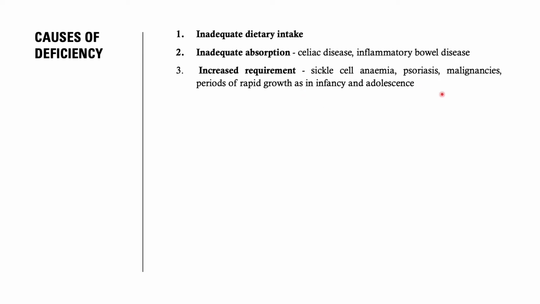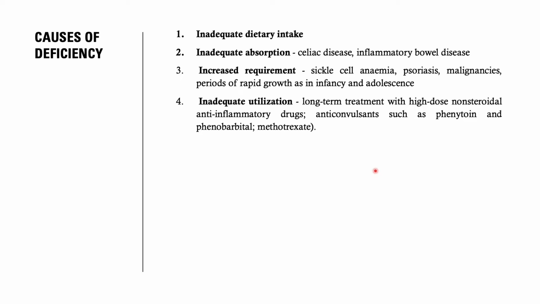If in this age group we don't give our kid an adequate amount of folic acid, they will have folic acid deficiency. Fourth is if folic acid is in adequate amount in the body but the utilization is affected, like if somebody is taking long-term treatment with high dose non-steroidal anti-inflammatory drugs, then they will have folic acid deficiency.